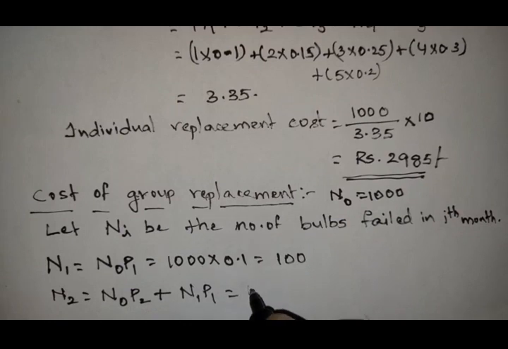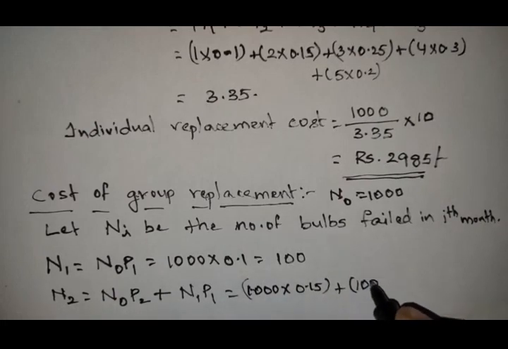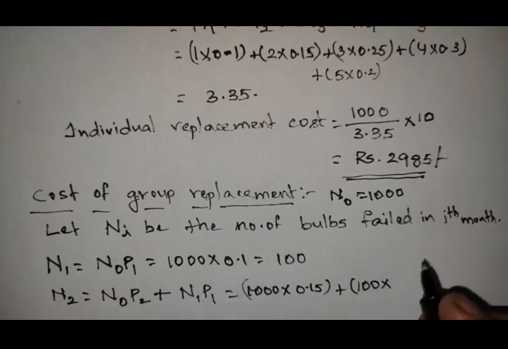Substitute: 1000 into the P2 value 0.15, plus N1 which we got as 100, into the P1 value 0.1. So totally we will get N2 as 160.